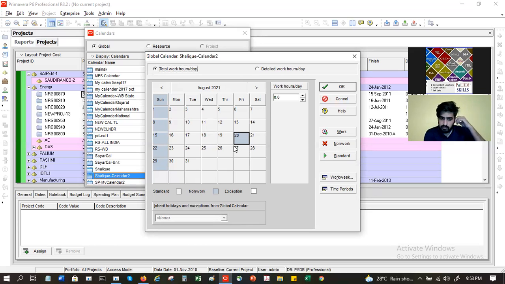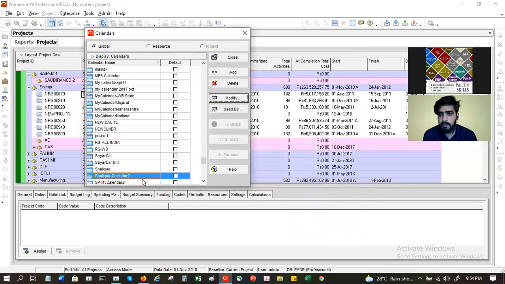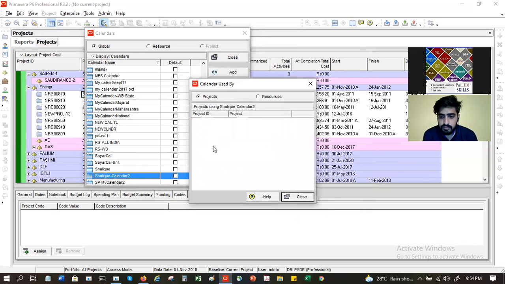I didn't change anything in this calendar. It has come by default. If I want to add more holidays or more work days, or this one is non-work, this is work, I can make the changes to this calendar. It will not affect my other calendar. Understood? So what am I doing here? I am creating the calendar which I am going to assign to different projects.